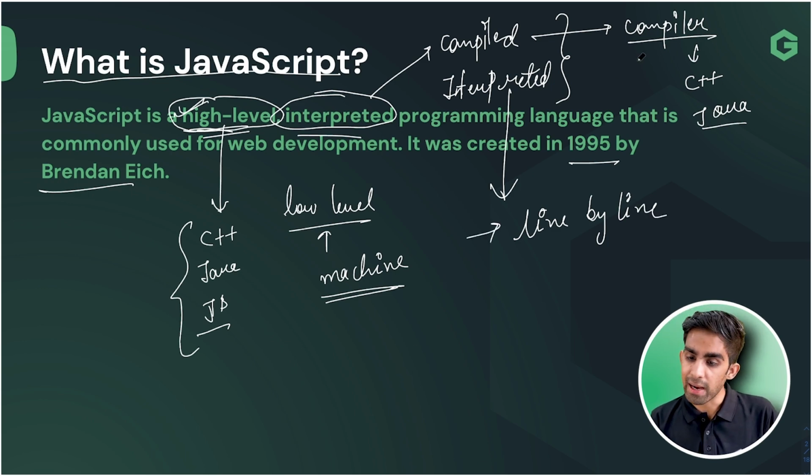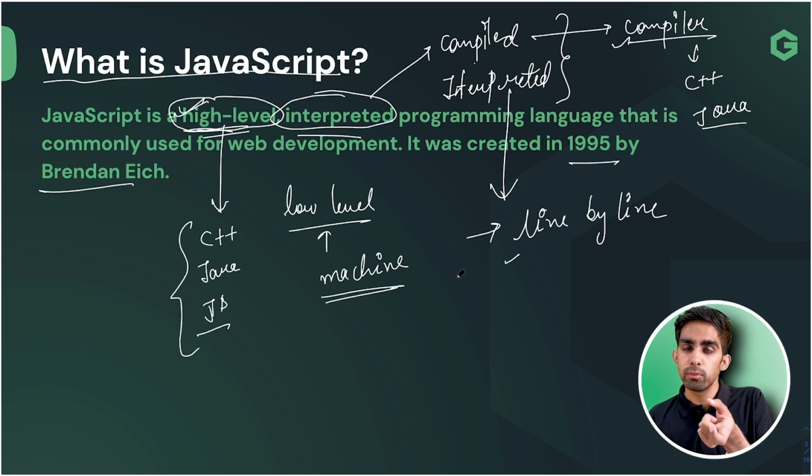Here compiler is very important, and here line by line is very important. So we need to be very focused, team. Let me explain again what I have discussed till now. High level languages are user friendly, and low level languages are machine friendly. That's the difference. The difference between compiled and interpreted: compiled languages are compiled by the compiler, and interpreted languages are read line by line. That is the difference, team.